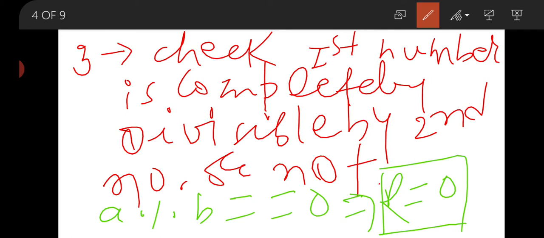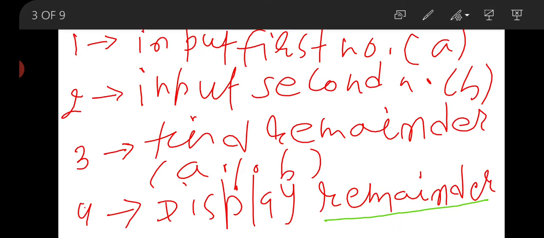So that's why I have skipped this third step, and I have not mentioned that step here in the algorithm.